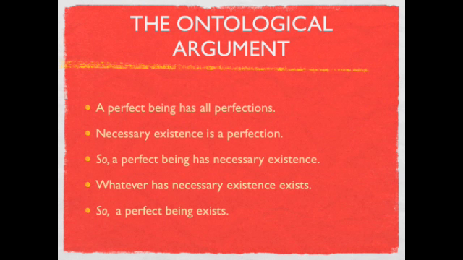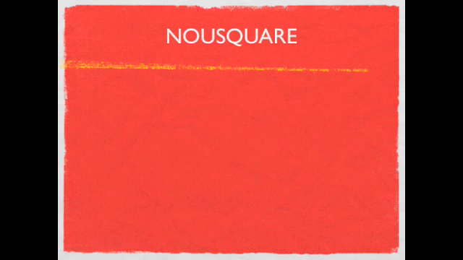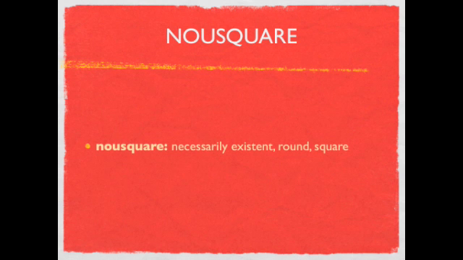We obviously don't like this argument very much, but it's quite hard on first glance to put your finger on what actually is wrong with it. So to demonstrate that this argument is invalid to begin with, we're going to take the same structure and apply it to something we know can't exist. So here we go. A new square is something that can't exist, and we're going to define a new square as a round square that necessarily exists. Now we know if the argument proves a new square to exist, it can't be right, because something can't be round and a square, because then it would have corners and not have corners. So we know that's a contradiction in terms.